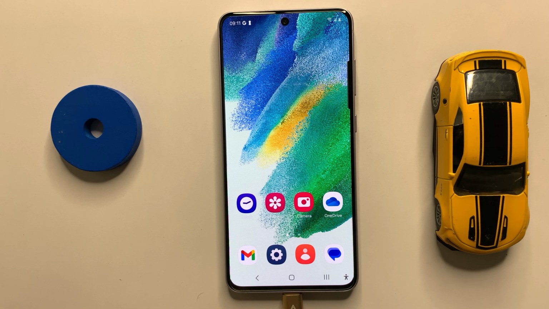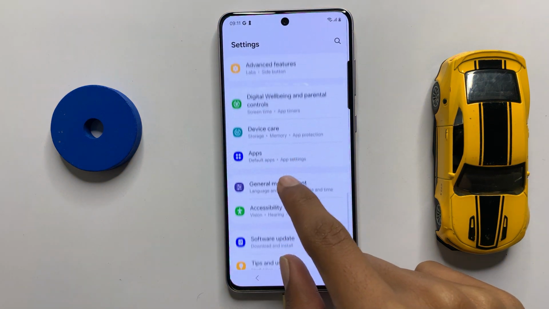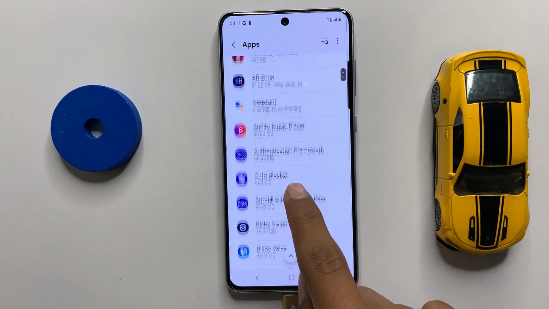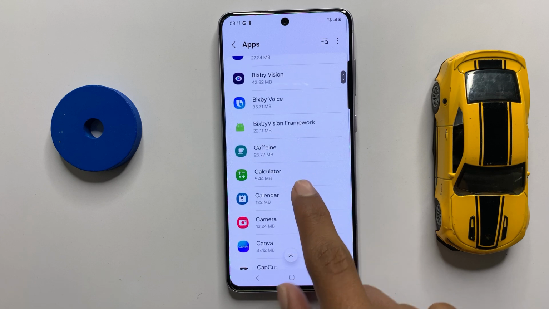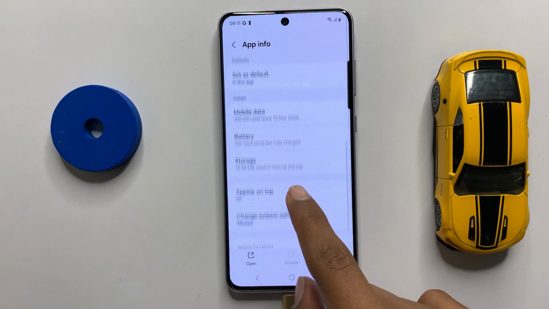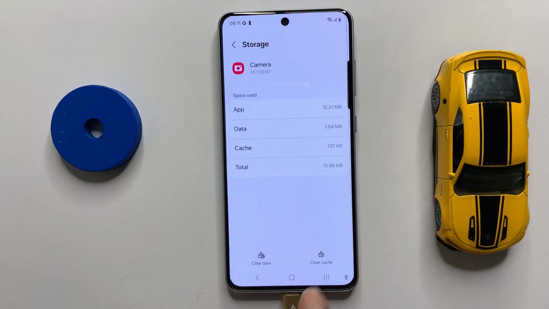After cleaning your camera lens, open settings, scroll down and click on apps. Now scroll down and click on camera, and here you can see the option storage. Now click on storage and here you can clear the cache memory of your camera.